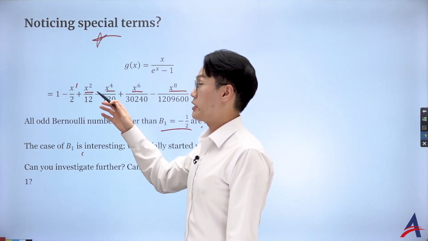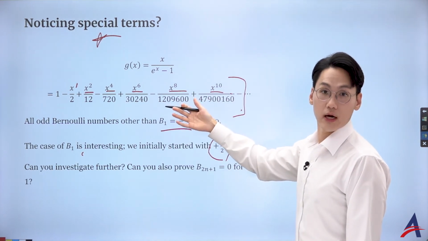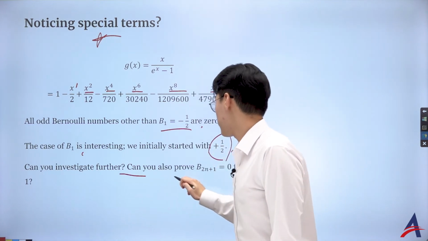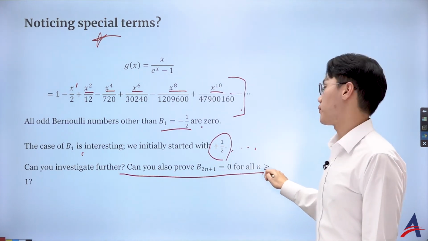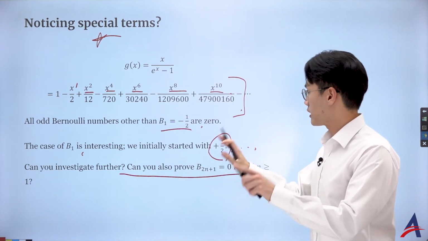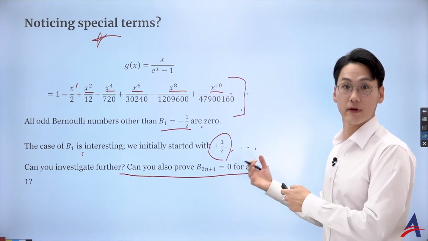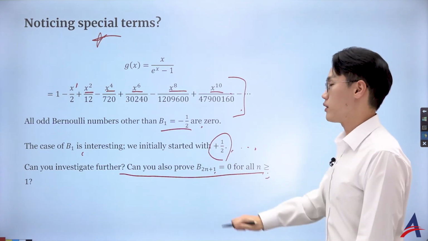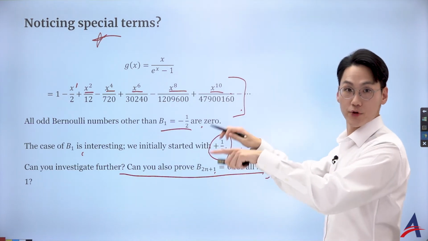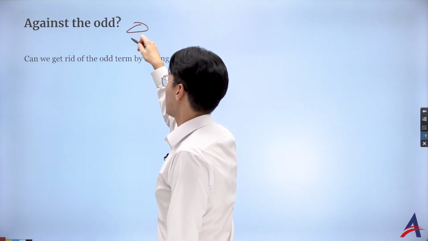Also, I notice that up to the 10th term, all the odd terms seem to be 0, other than the first, of degree 1. But can we actually prove that it is going to remain 0 for every odd case? That's another discussion for your IA, but that's not the aim of the lesson at the moment. I'm going to accept that it does become 0, starting from n equal to 1, with the odd term being 2n plus 1. I'm just throwing out some further investigation for you as we go by. So let's have a look.